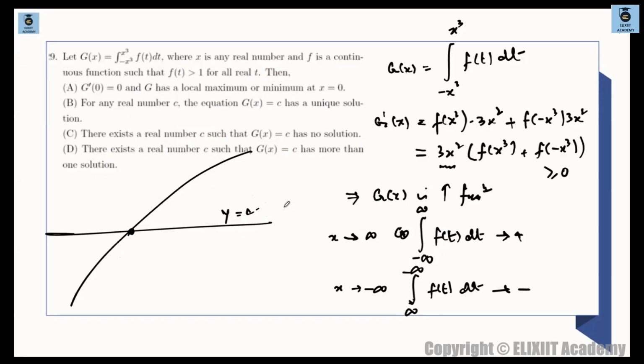So this much is clear to us कि there exists some real number c such that g of x is equal to c, and there is a unique solution for all c's. ठीक है, so for any real number c, this equation g x is equal to c has a unique real solution. So option B must be correct.